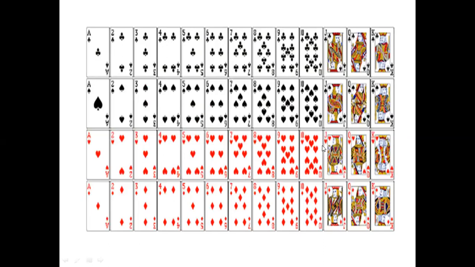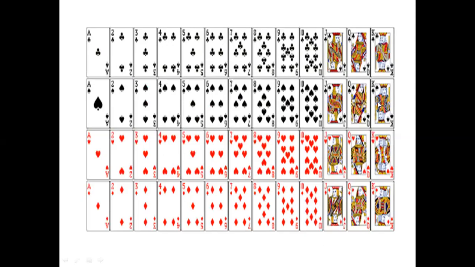What is the probability to get a red card? Red cards are hearts and diamonds, 13 plus 13, a total of 26 red cards. So the probability to get a red card is 26 by 53. Similarly, the probability to get a black card: 13 plus 13, which is 26.